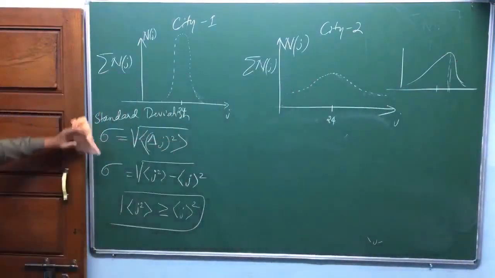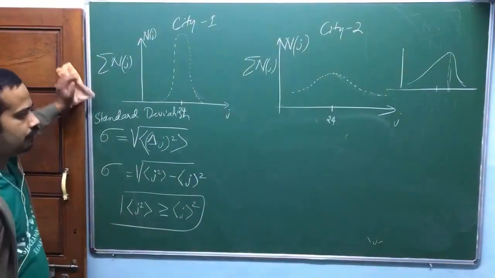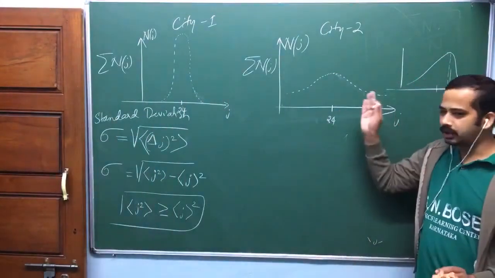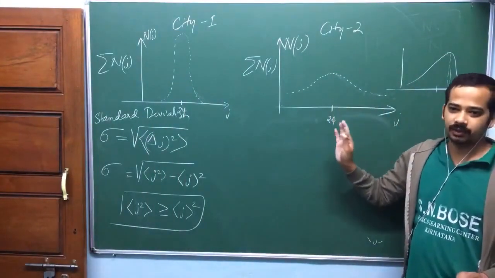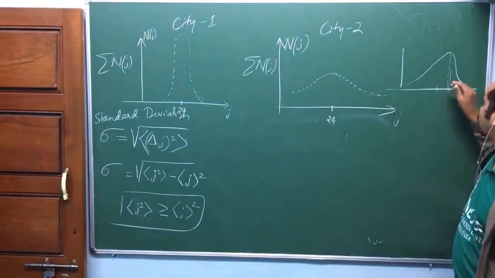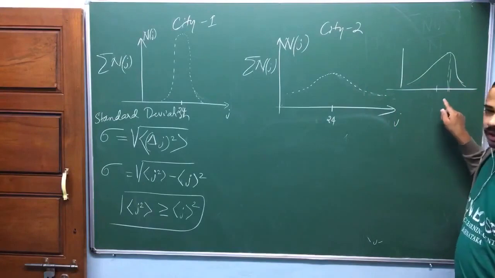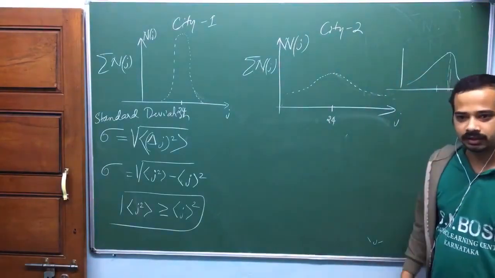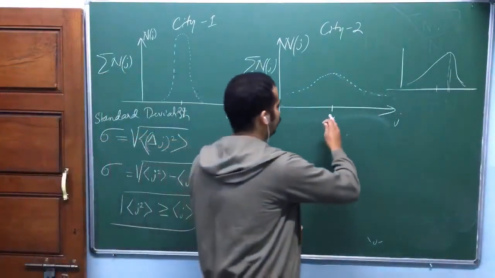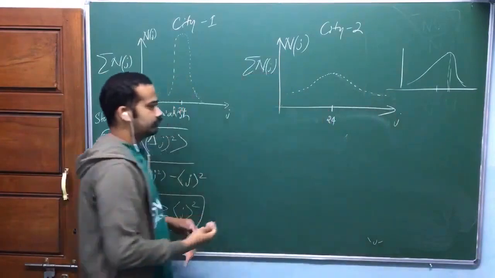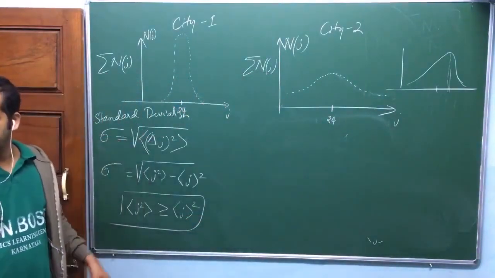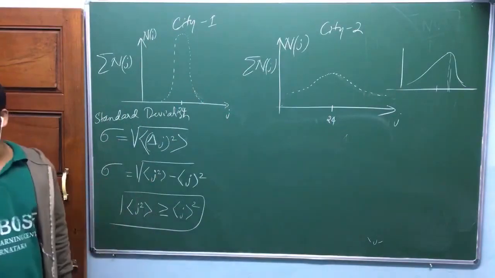Sir, for a symmetric curve, the average value and peak are the same. Average value and most probable value are the same. And for a symmetric curve, you should be able to quickly say what the average value is without even working out anything. Here you can't quickly say what the average value is, isn't it? But here you can quickly say, yeah, this middle point is the average value, because there are as many people aged more than 24 as people aged less than 24. If you average out, it will be 24. Okay, 24 is a constant. This is also constant actually.